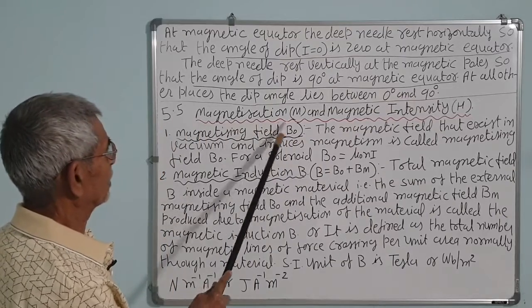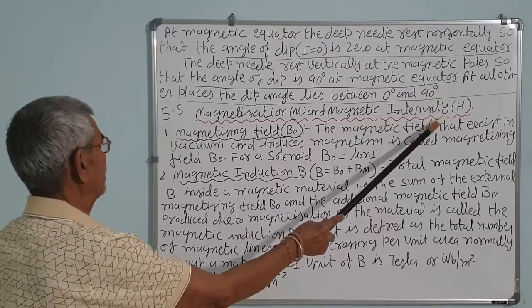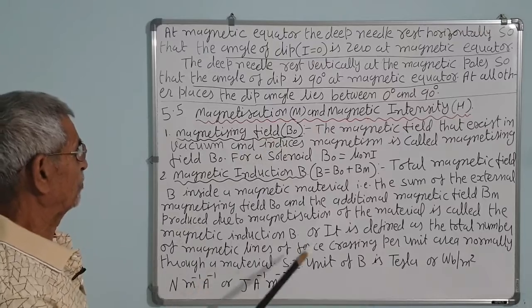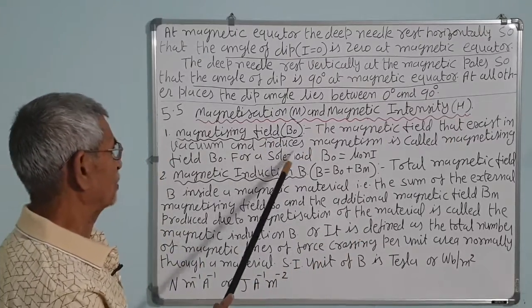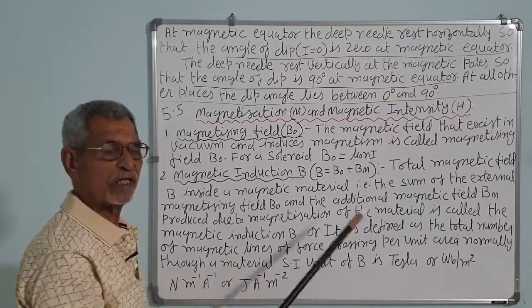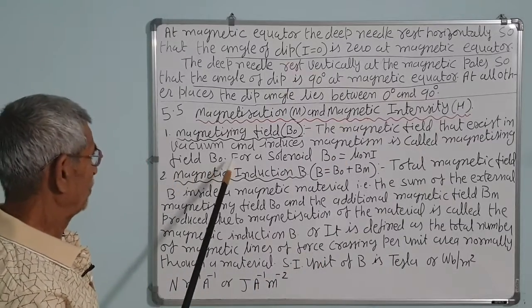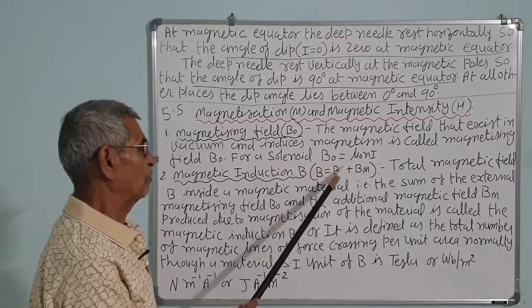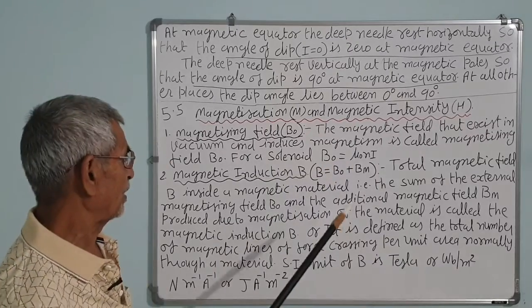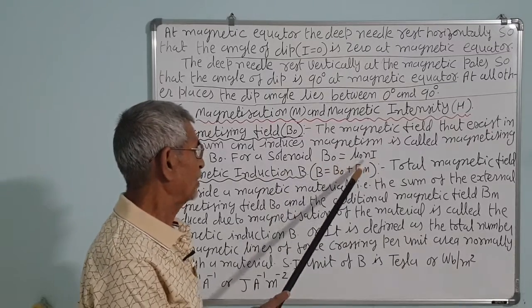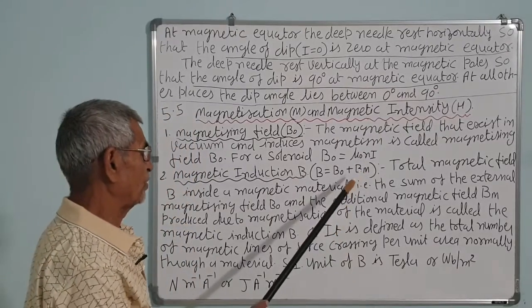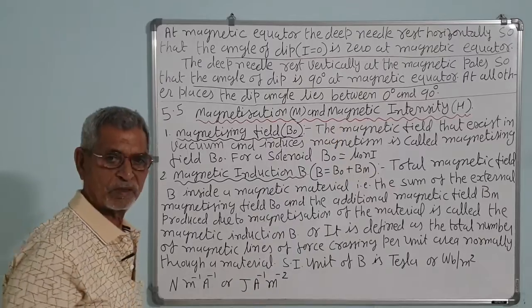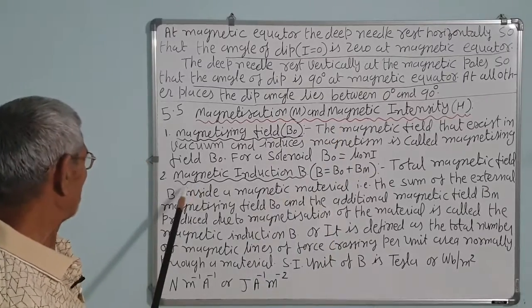The magnetization M and the magnetic intensity H. Magnetizing field B0. The magnetic field that exists in the vacuum and induces a magnetism is called the magnetizing field B0. For a solenoid, B0 is equal to mu 0 n i, when current I is flowing through the solenoid, where small n is the number of turns of solenoid per unit length, and mu 0 is the constant permeability of free space.